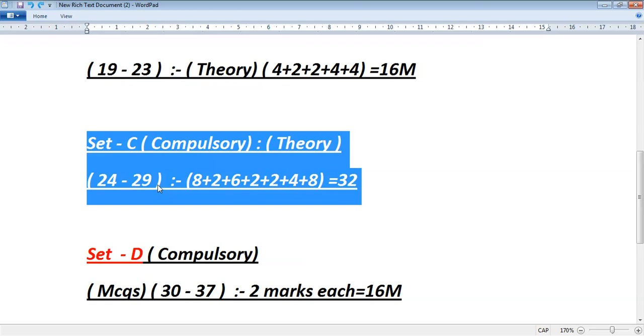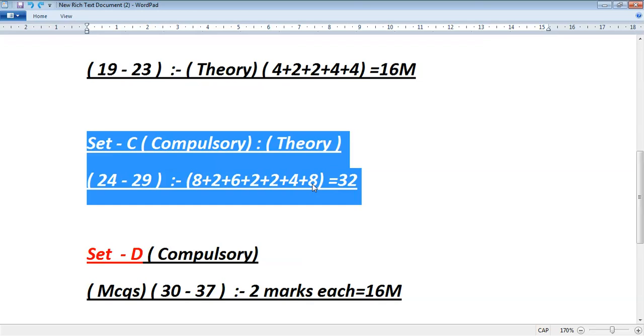They asked questions with 8 marks, 2 marks, 6 marks, 2 marks, 2 marks, 4 marks, 8 marks. This is an audit question paper, so obviously they will ask more theory. Their total will be 32 marks, so 24 to 29 is a compulsory theory part. You don't have any choice in this. So you have to attend all the questions, and answer based on the marks.